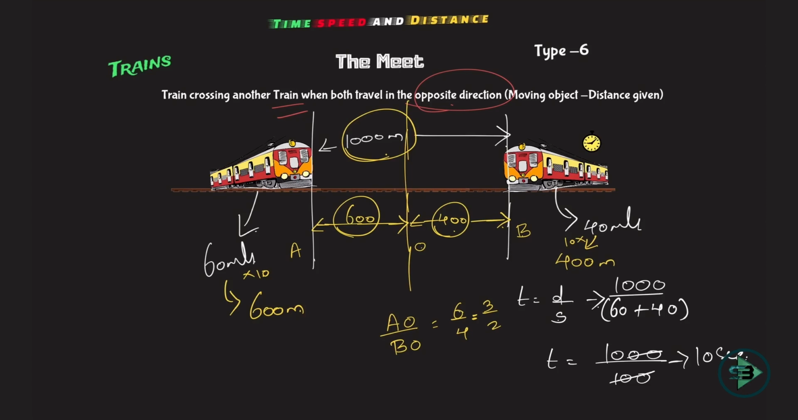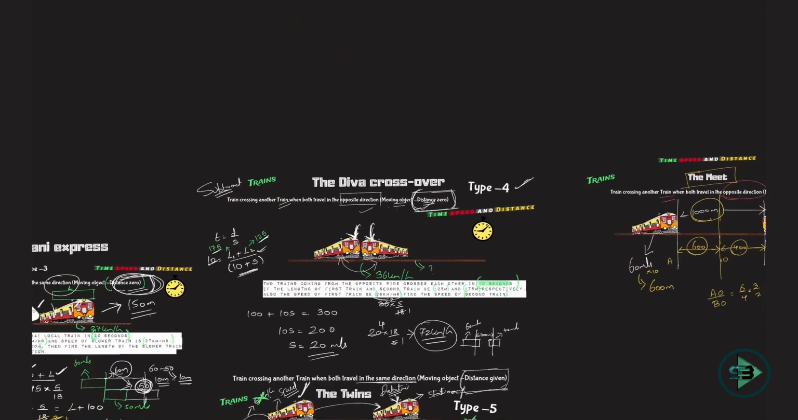And in this case, in type 6, I'm not asking you about the crossover. For crossover, you will need the length of the two trains, which is not given to you in type 6 kind of problem. They will just ask when will the two trains meet. Okay, and that's how we end with all the types that we have seen till now. I hope you remember all of them.